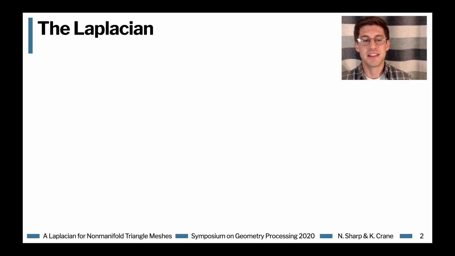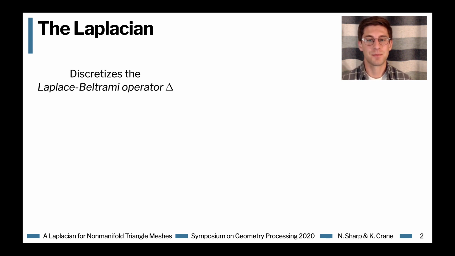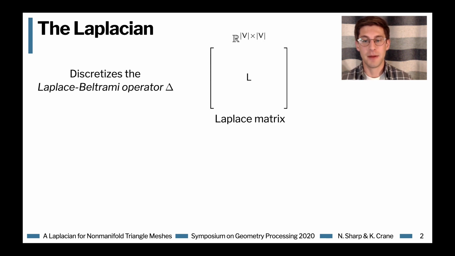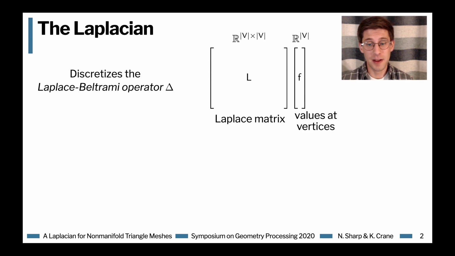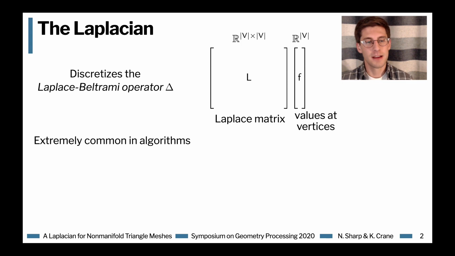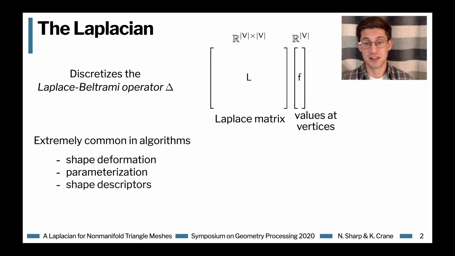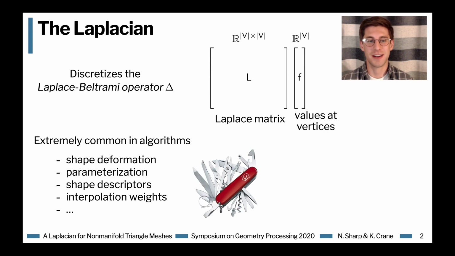So today we're interested in the discrete Laplacian, which discretizes the Laplace-Beltrami operator delta. This takes the form of a V by V matrix, where V is the number of vertices in a triangle mesh, and gets applied to scalar values defined at vertices. The discrete Laplacian is an extremely common ingredient in geometry processing algorithms for things like shape deformation, parameterization, shape descriptors, and so on and so forth.